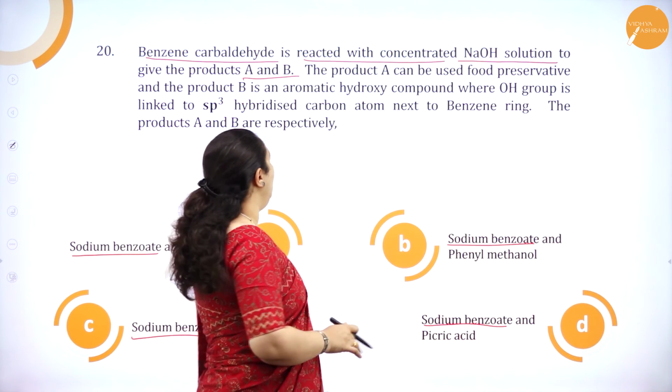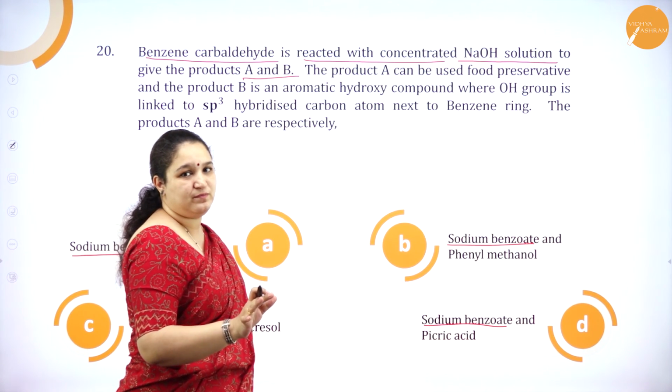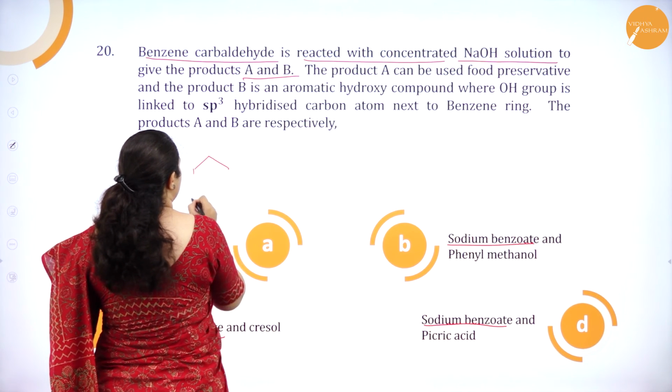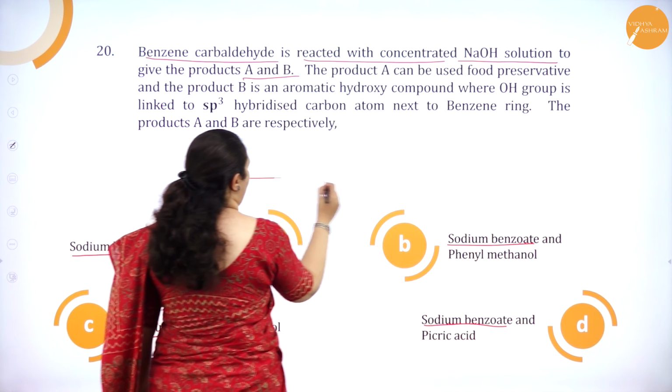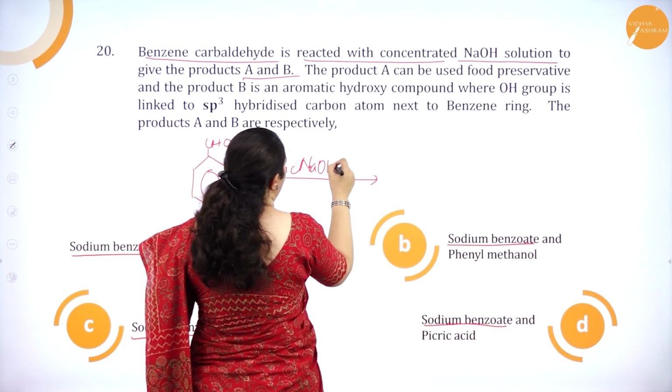Sodium benzoate. So A should be sodium benzoate. Now you are supposed to find out what is B. Okay, so benzene carbaldehyde means it is benzaldehyde with concentrated NaOH solution.